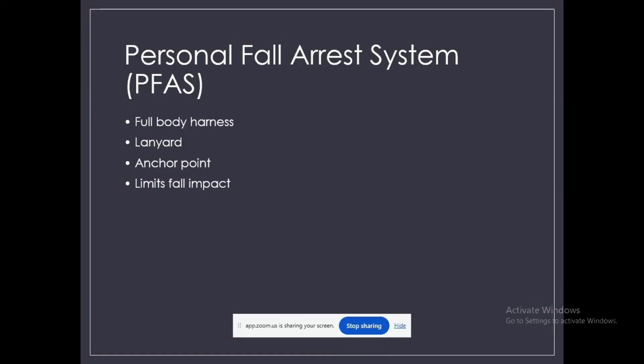So what types of lanyards are there? One is the shock-absorbing lanyard, that is most important. Second, there is an advanced type. Can anyone guess what the advanced type of lanyard is nowadays?